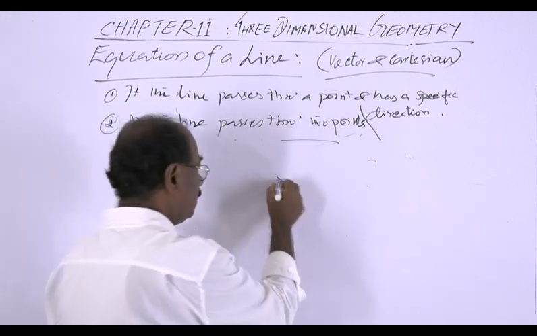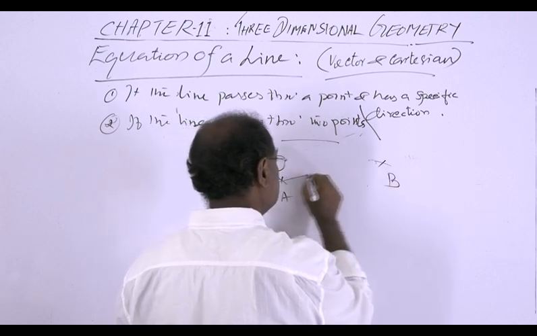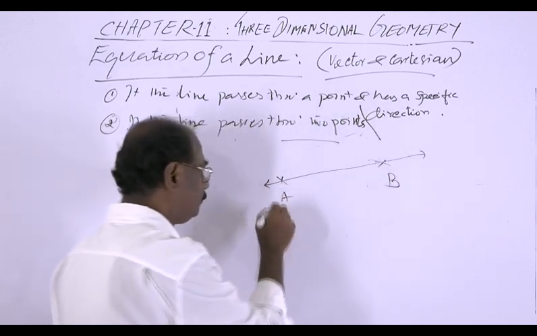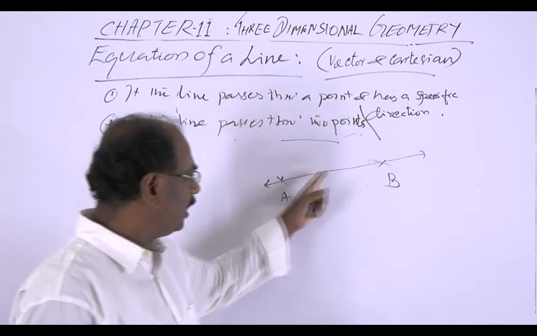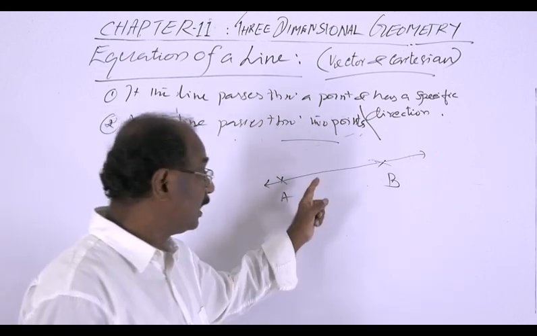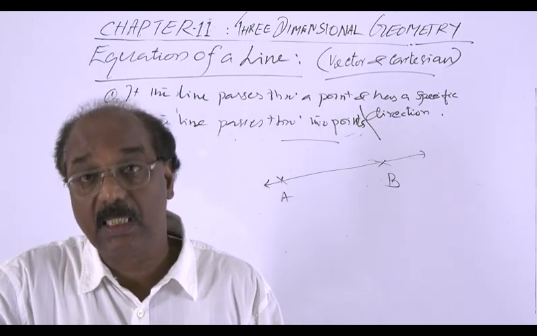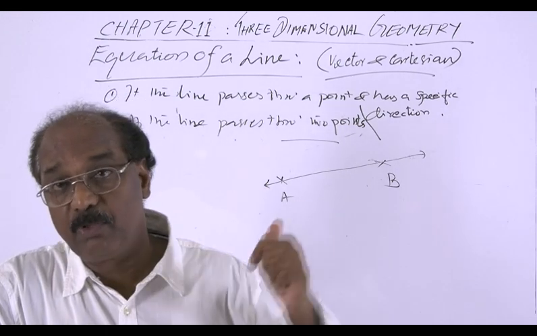That is, there is one and only one line passing through two points, fixed. So we can derive its equation also in the vector form as well as in the Cartesian form. We will derive this one by one.